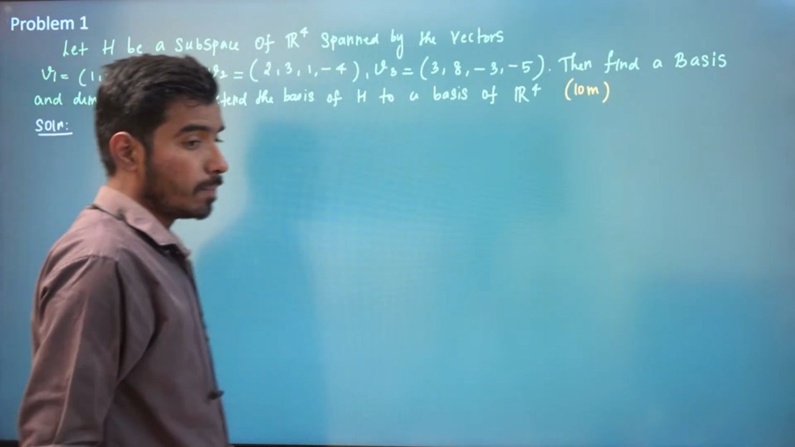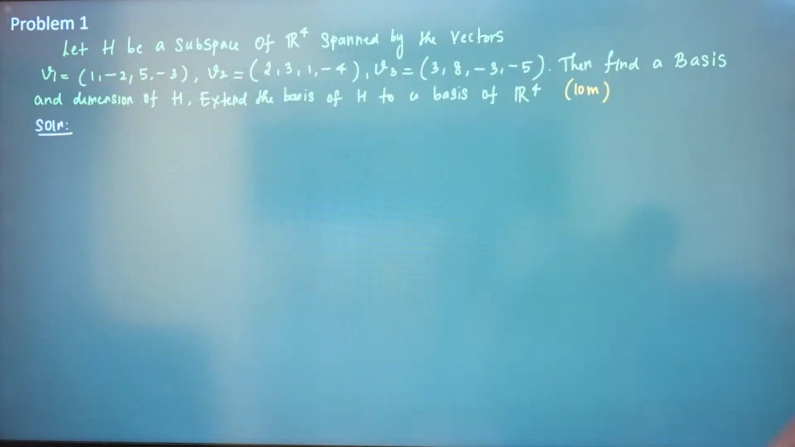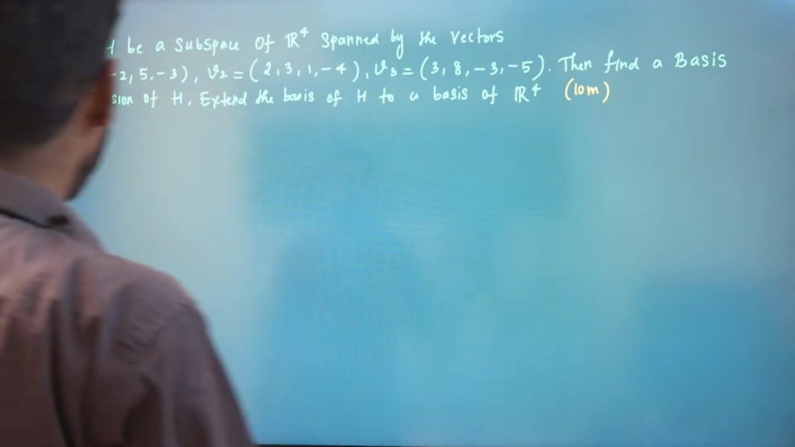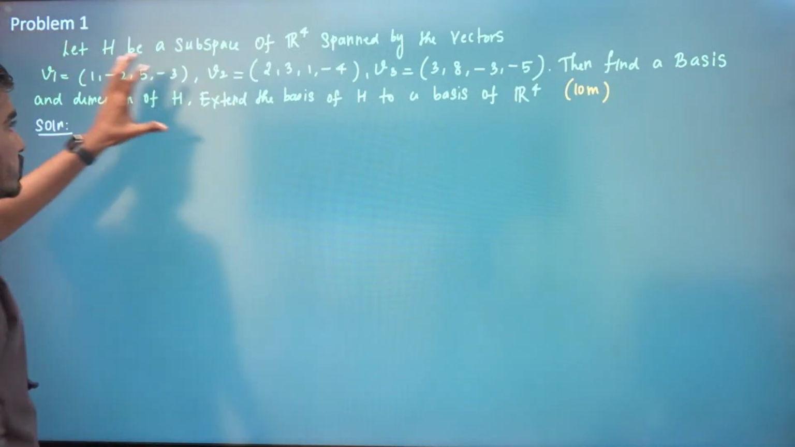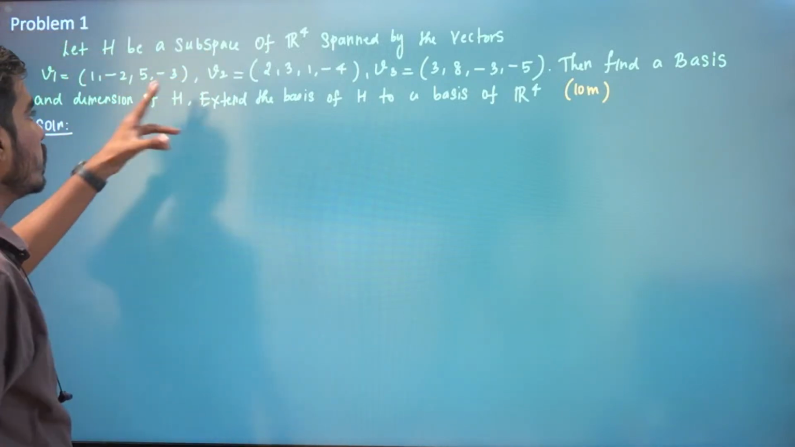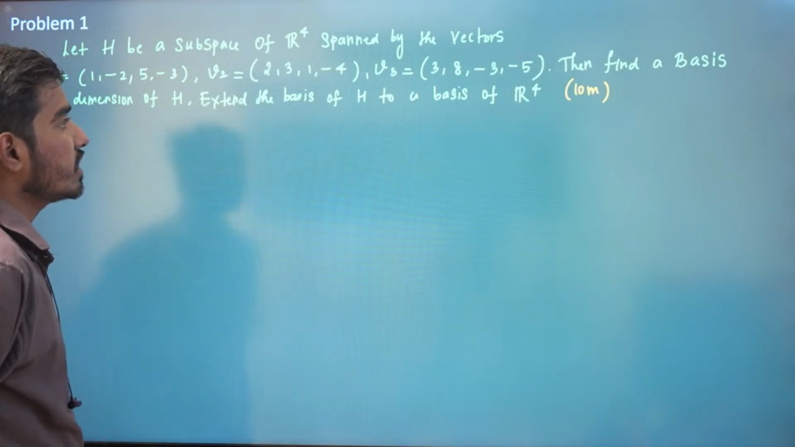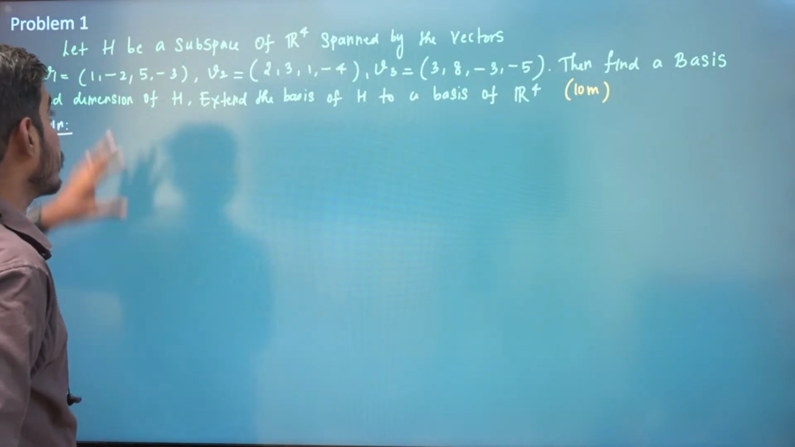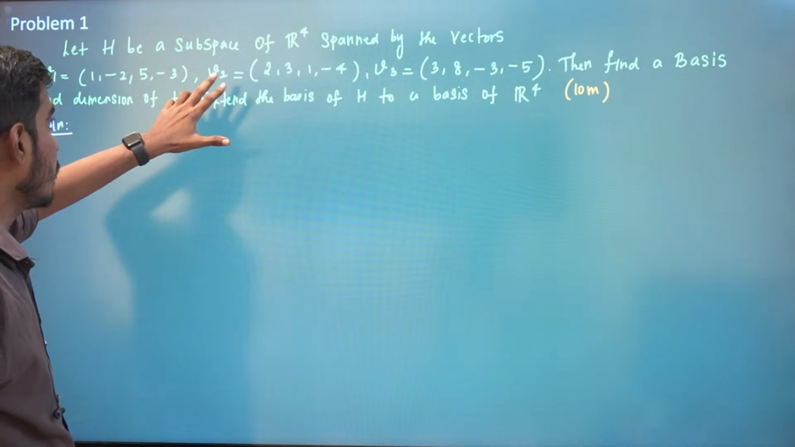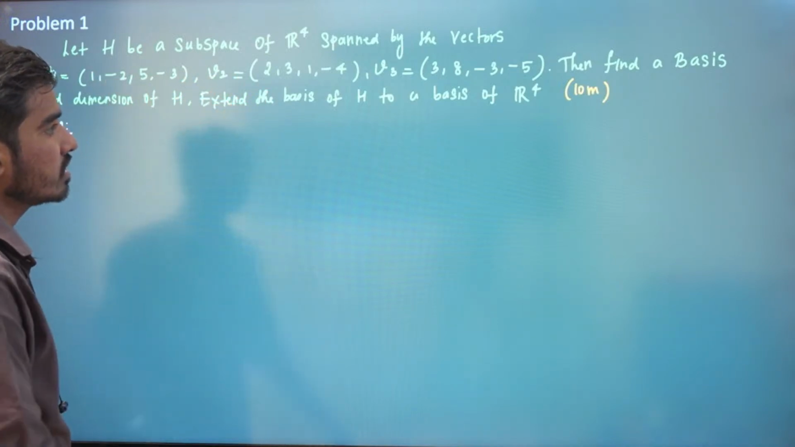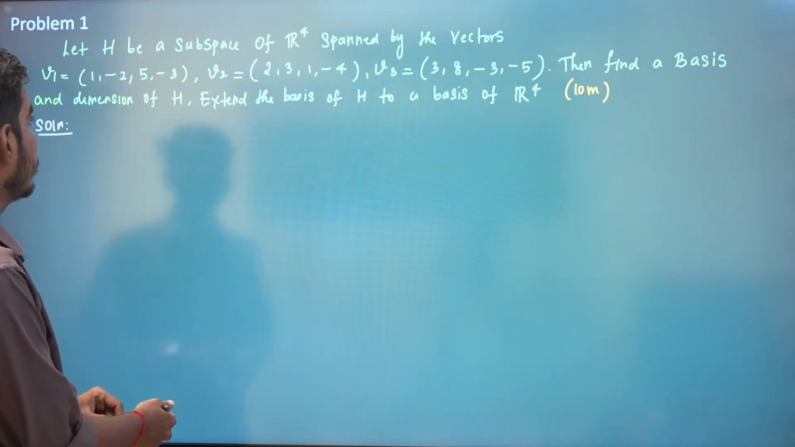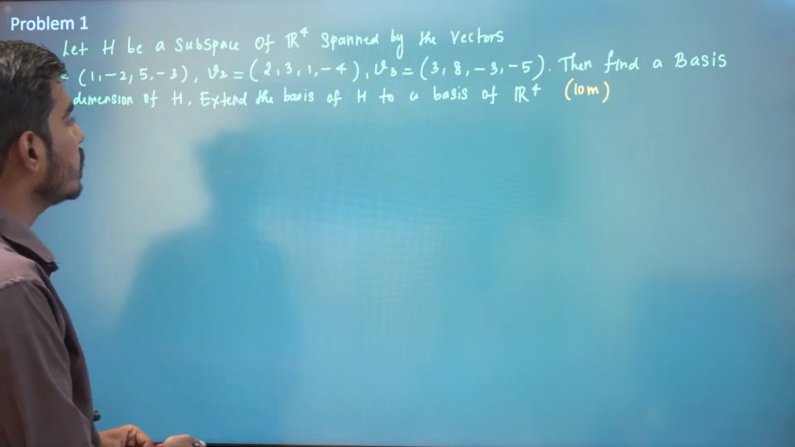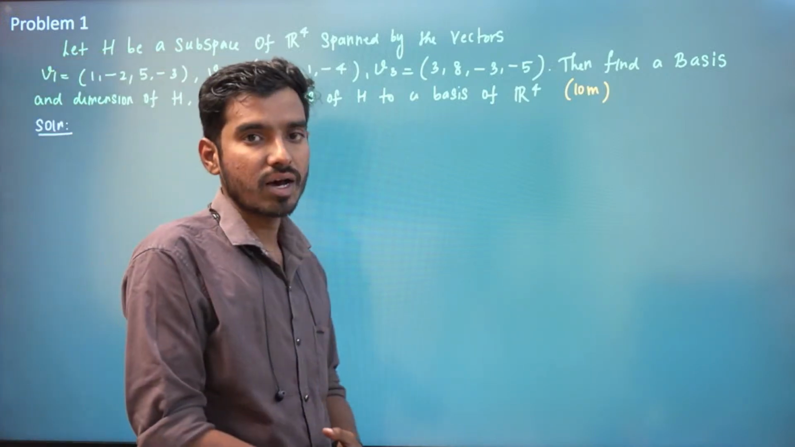So let H be a subspace of R4, spanned by these vectors. We can see V1, V2, V3 are vectors of R4, and we have subspace H, and that subspace is spanned by these 3 vectors. Then find the basis and dimension of H. Extend the basis of H to a basis of R4.